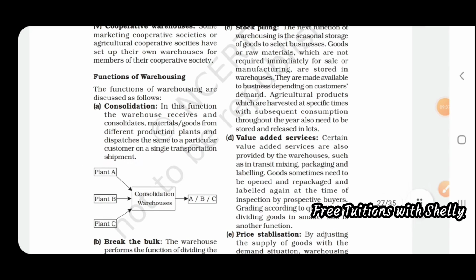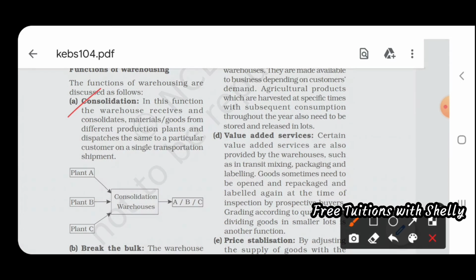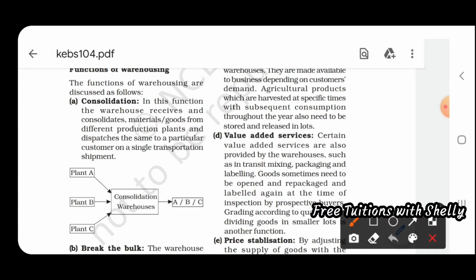Coming to the last topic, we will look at the functions of warehousing. What are the functions of warehousing? First one is consolidation. What does consolidation mean? In this function, the warehouse receives and consolidates goods from different production plants and dispatches them to a particular customer. Like you can see here in this graph.